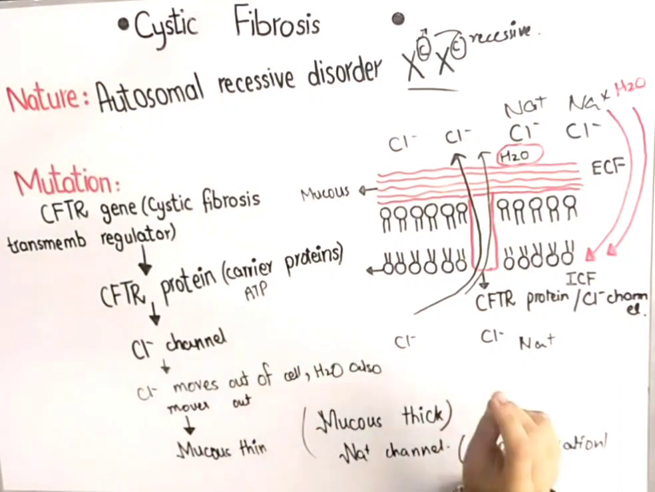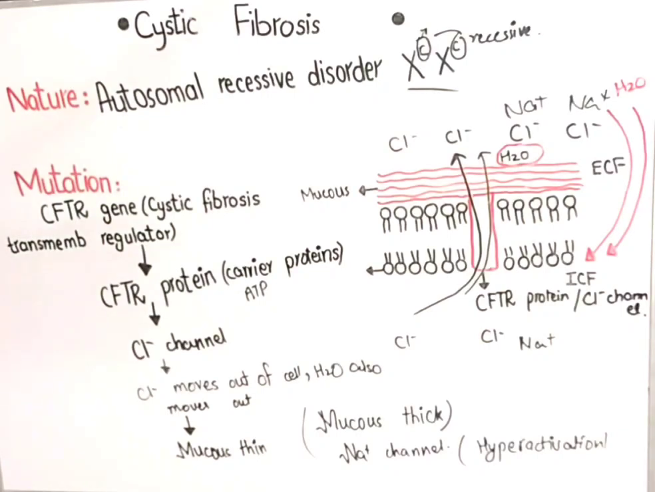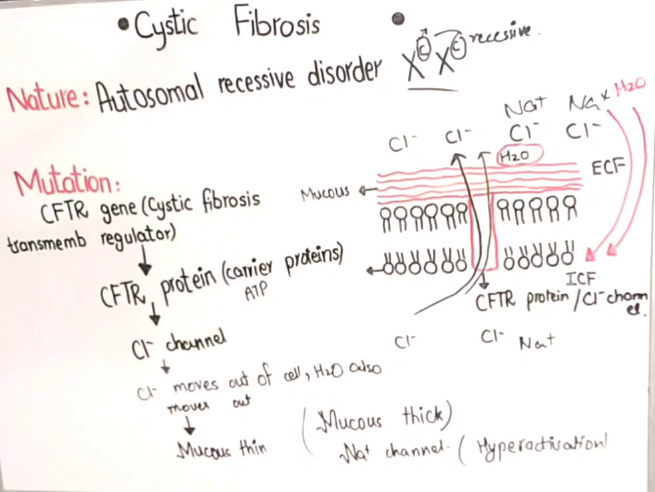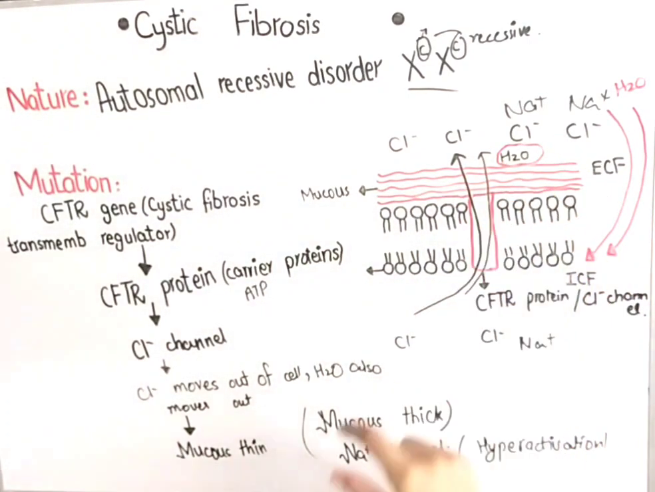Whenever there is defective CFTR protein, it also causes hyperactivation of the sodium channels present in the cell membrane. When sodium channels are hyperactivated, they transport sodium from outside of the cell to inside of the cell. Sodium is more abundant outside and less inside. The sodium channel passively transports sodium from outside of the cell into the cell. Water again follows the ions, and water moves from outside of the cell to inside of the cell. Again this mucus becomes thick, and this thick mucus condition is termed cystic fibrosis.